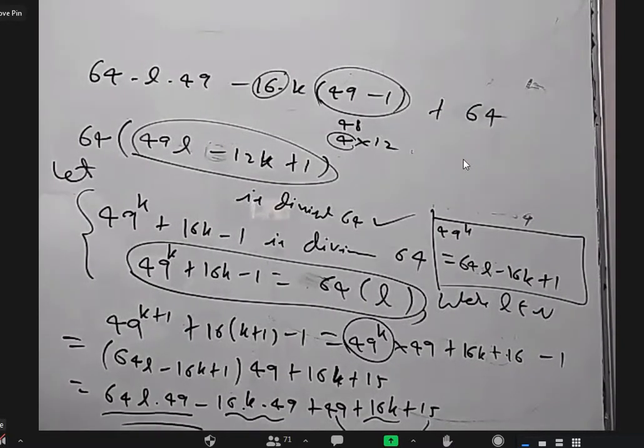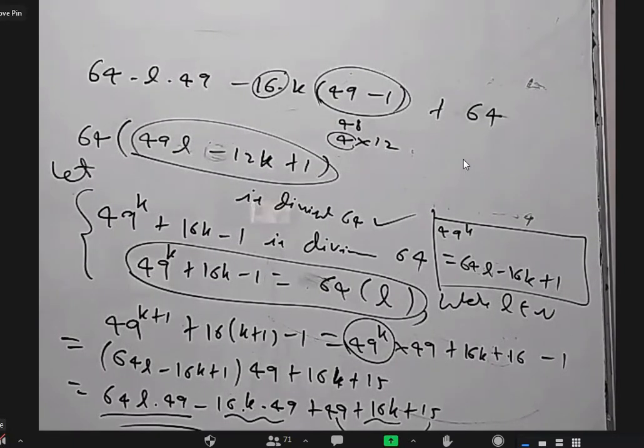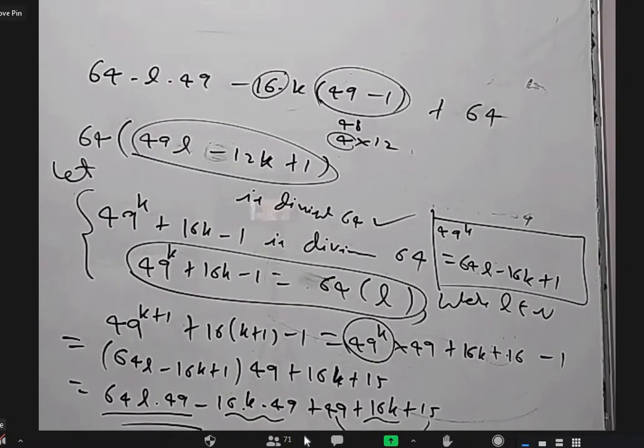Is there anybody who had a difficulty in following this? You want me to explain once again? No. So this is also mathematical induction. Just the statement is based on divisibility. That's all. Otherwise, nothing special.